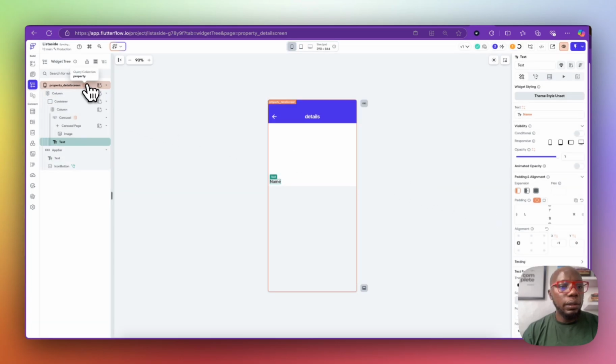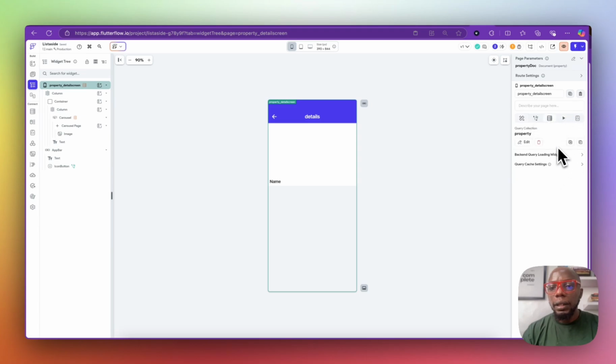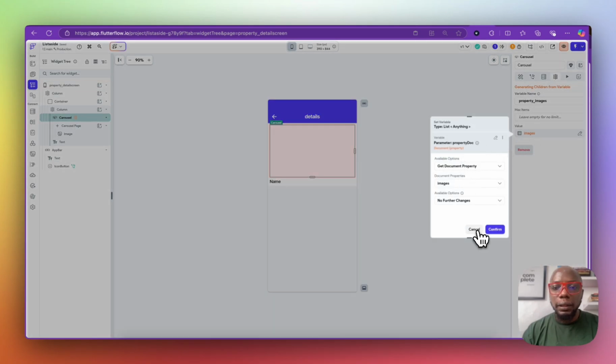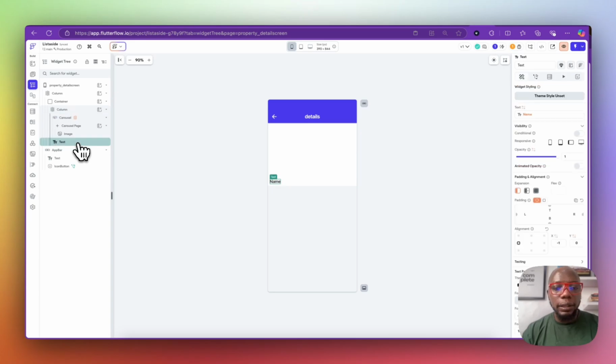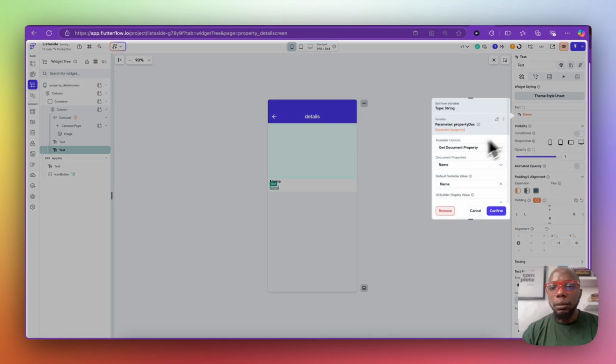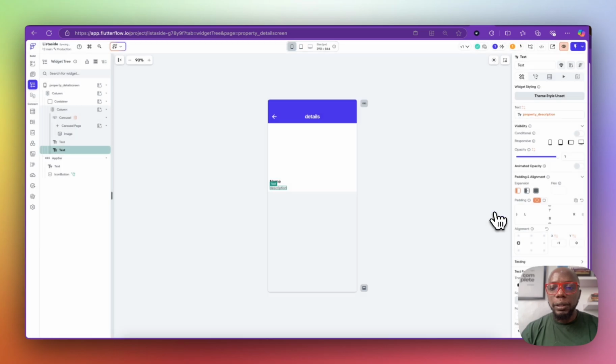Right. For the top screen, we're going to go there and remove it. You know, we copied, so we're just going to remove it right here. Let's see if this still works. Yeah, it does work. So let's duplicate this again. So duplicate this, click on the name, and this is going to be a body. It's going to be a body medium, and we'll click on it, and we'll choose our property description, and add description in here, and say confirm.